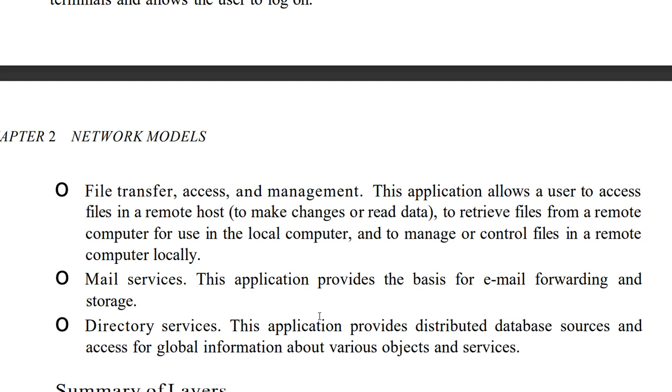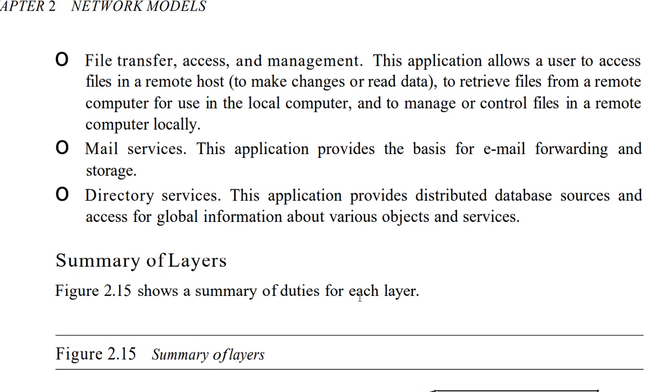You may ask, sir, file transfer and email, both are same? No. In email you can chat, or you can send a letter by typing, that is not a file. But if you are attaching a PDF file, that is file transfer. Both come under the application layer. Any mail you use is known as mail services provided.